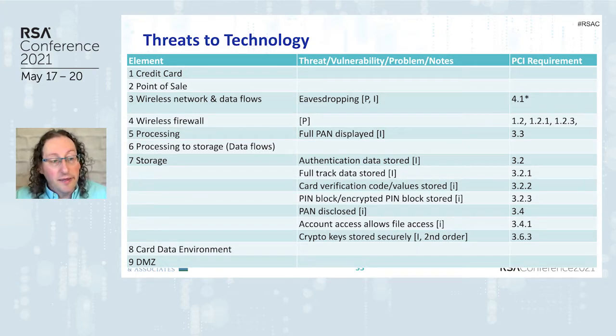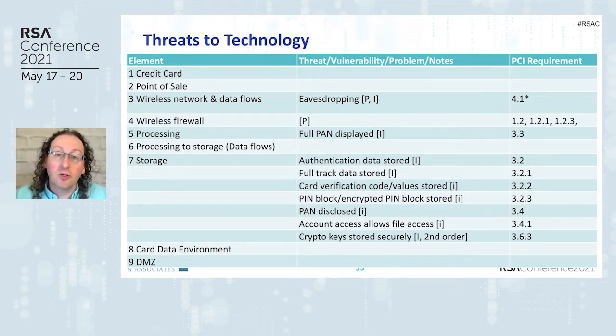And a couple of interesting things come out here. One is that in the PCI standard itself, there are no threats to your credit card. Your credit card in your wallet is not something that is addressed by the standard. Come back to that. The other thing that came out, I was talking to someone about this work, and he said, storing authentication data isn't a threat.